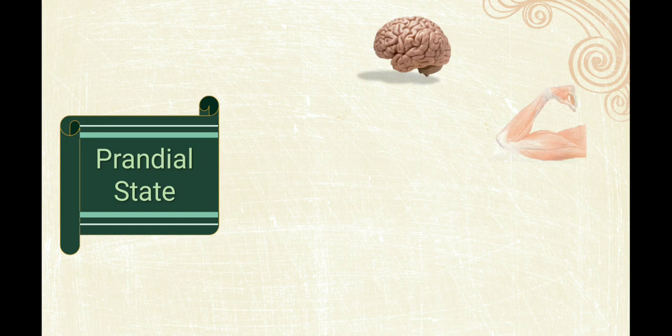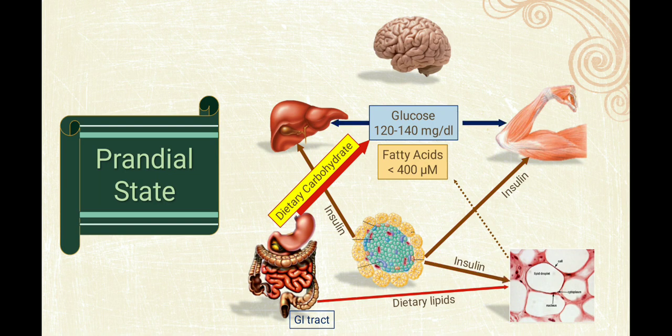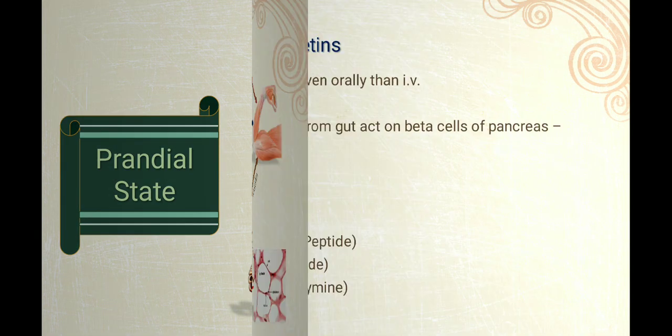Now the prandial state, in which glucose is 120 to 140 milligrams, so insulin will be secreted. On the basis of insulin, lipolysis will not occur in the adipose tissue, and no free fatty acid will be released from the adipose tissue or used as an energy substrate in the liver in the prandial state. Ultimately insulin will act on the liver, skeletal muscle and brain. Okay, so this is the basic.